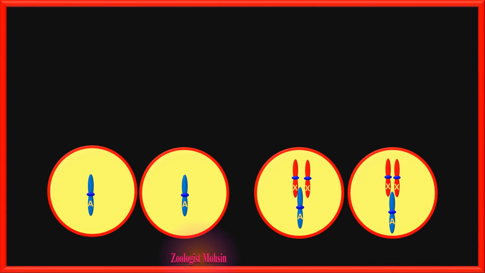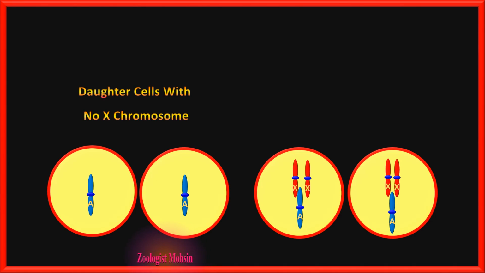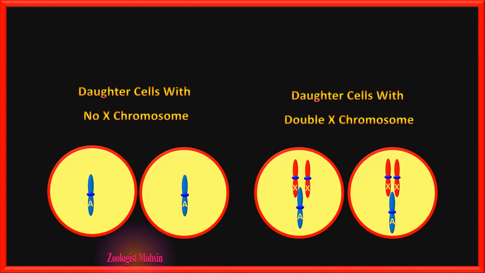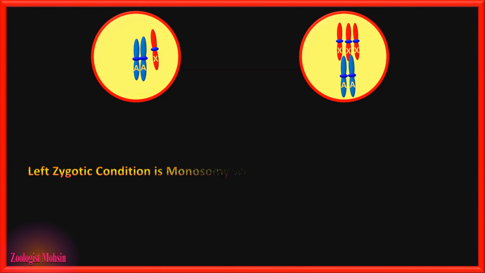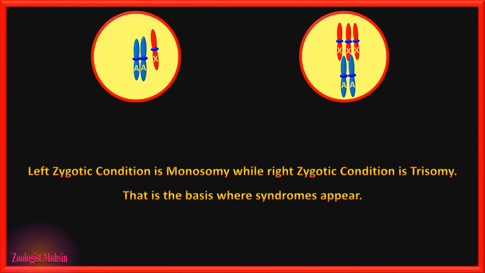And all these four cells have different numbers of chromosomes. The left pair has no X chromosome, while the right pair has double X chromosome. Autosomes are normal in both these cells. The next phase is fertilization of these haploid eggs. There are two kinds of sperms, X and Y. If an X sperm fertilizes these abnormal eggs, the results will be only X in the left one and XXX or triple X in the right one. The left zygotic condition is monosomy, while the right zygotic condition is trisomy.